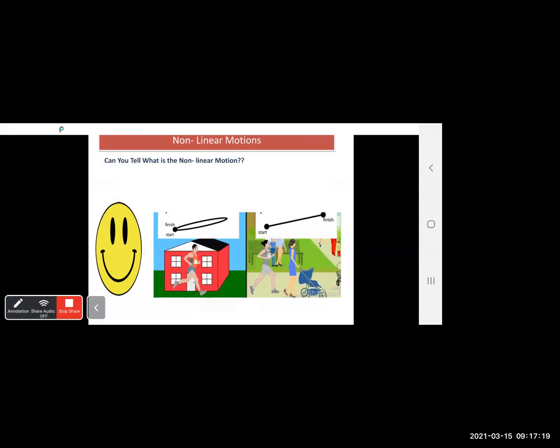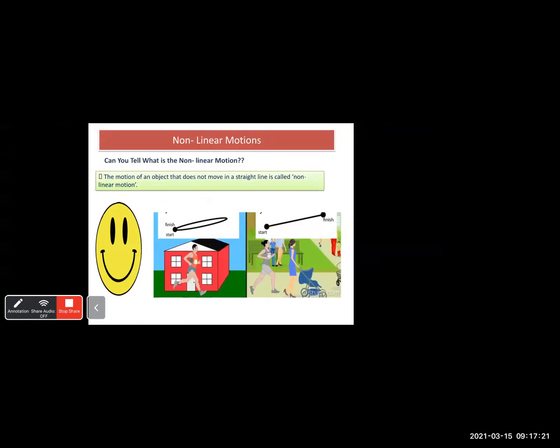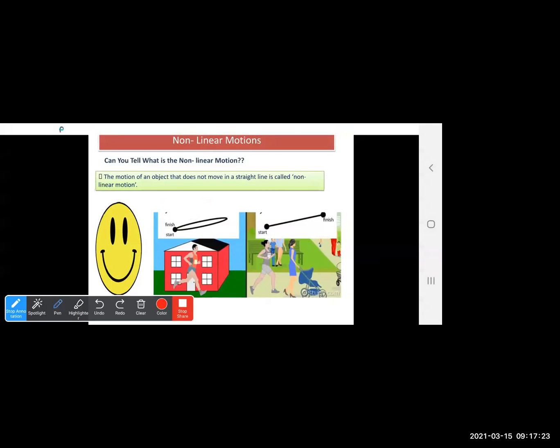So we can say that the motion of an object that does not move in a straight line is called non-linear motion. Okay, so there are n number of examples that you all can give me about non-linear motion. I want you all to give me some examples for non-linear motions.